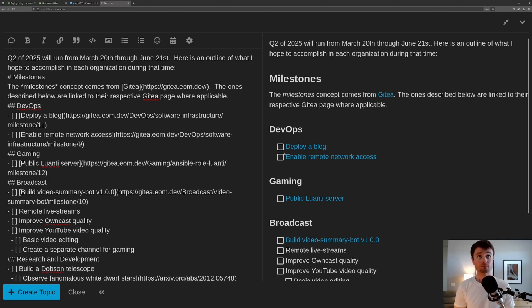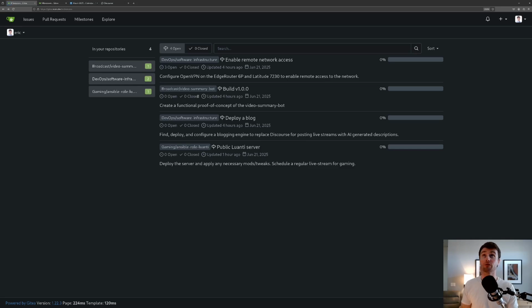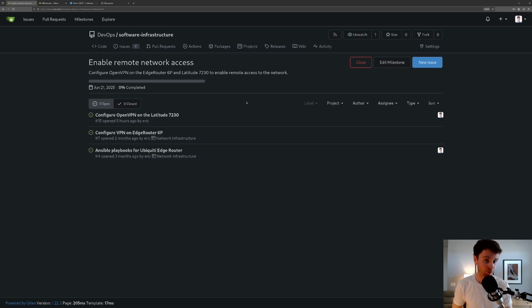More importantly is enabling remote network access. Specifically what I'm referring to here is deploying a VPN and configuring one of my computers, a laptop. It's kind of an interesting laptop, so I'm going to show it to you. Basically, I have a Ubiquiti EdgeRouter 6P, and it comes with OpenVPN installed onto it, so I can just configure that, and